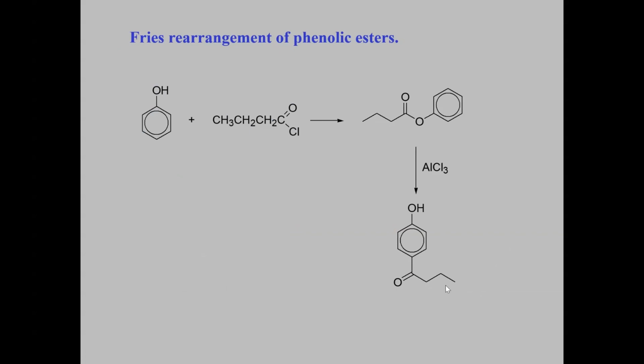This is because it undergoes rearrangement, which was shown by Fries, and that's why it is named after him as the Fries rearrangement. Let us look at how this Fries rearrangement occurs.